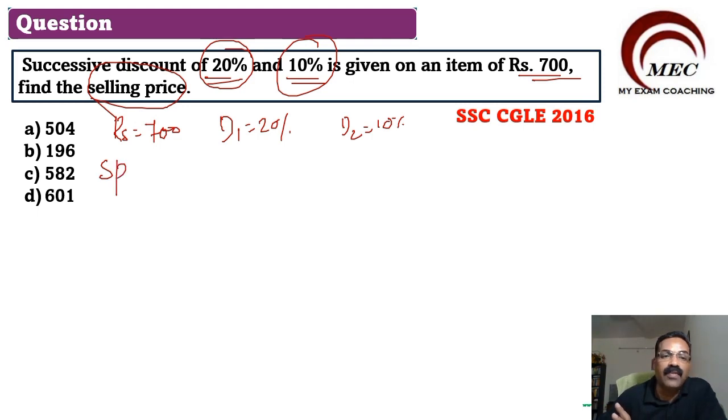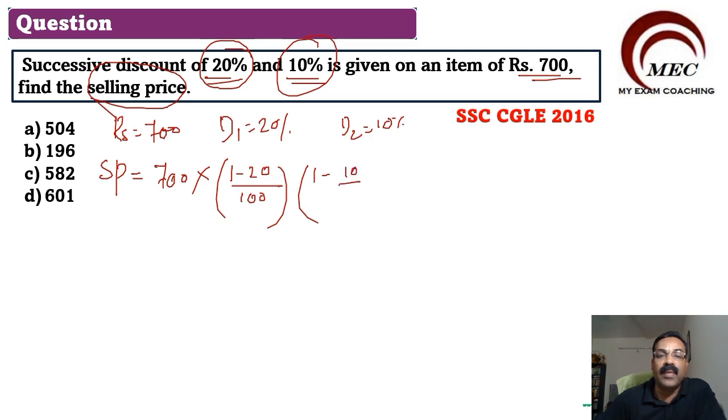Selling price will be equal to 700 multiplied by, what is the first discount? 20%. So we will write here 1 minus 20 divided by 100, and second is 1 minus 10 divided by 100.